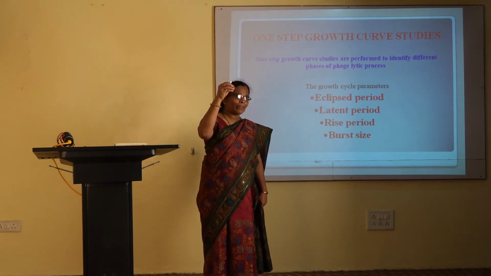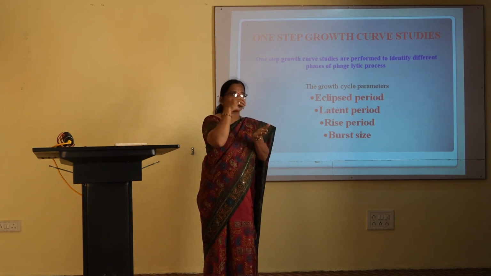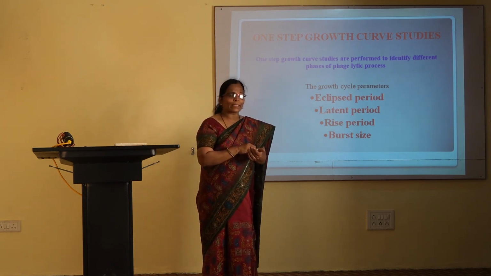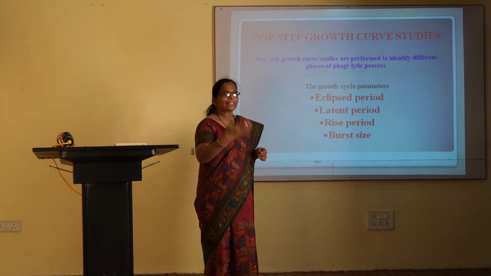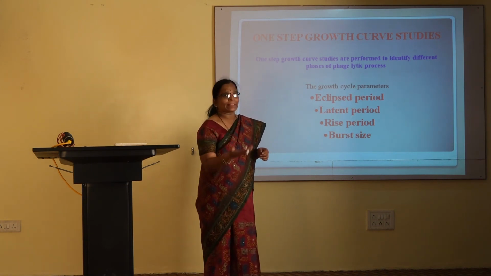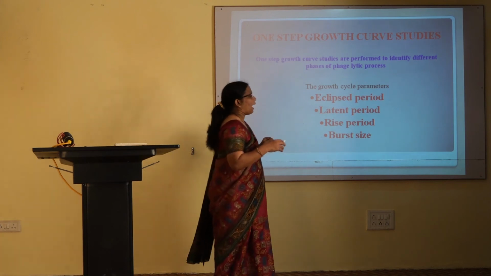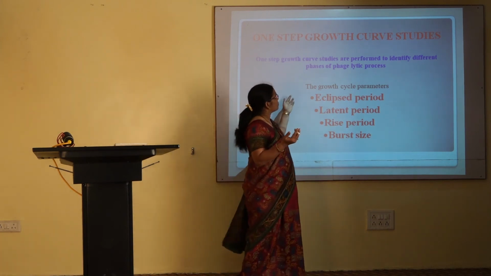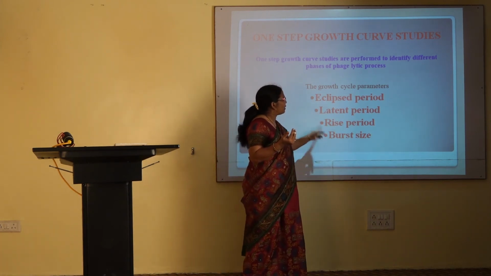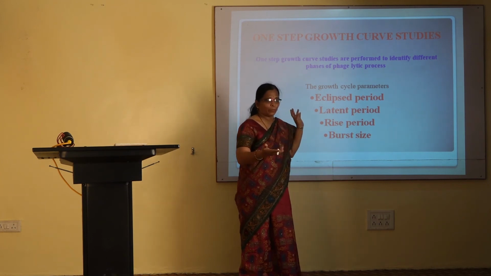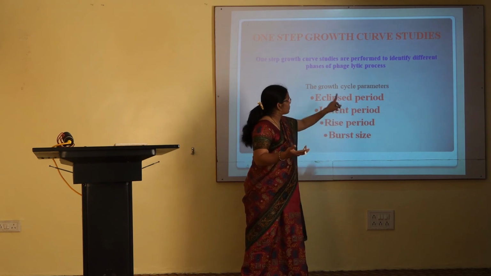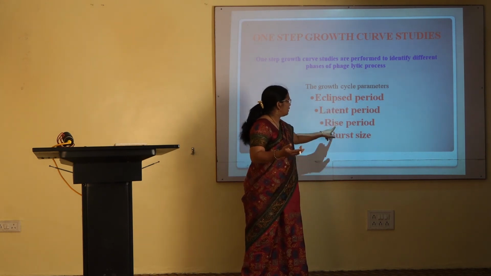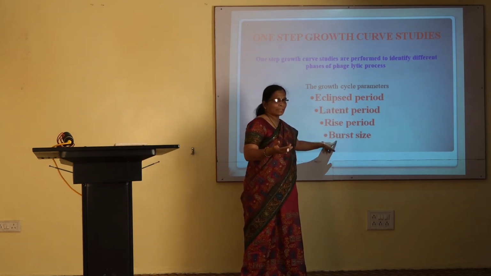When a bacteriophage attaches onto the host cell surface and integrates its genome into the host cell, we can find out what processes it brings about inside the host cell, and from there some parameters, the different periods of the growth cycle. First is the eclipse period, then the latent period, rise period, and burst size.